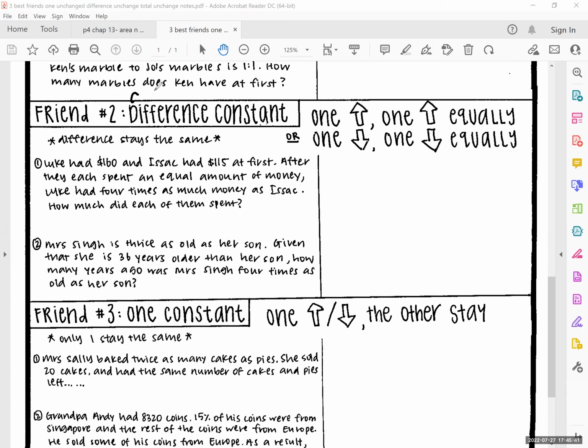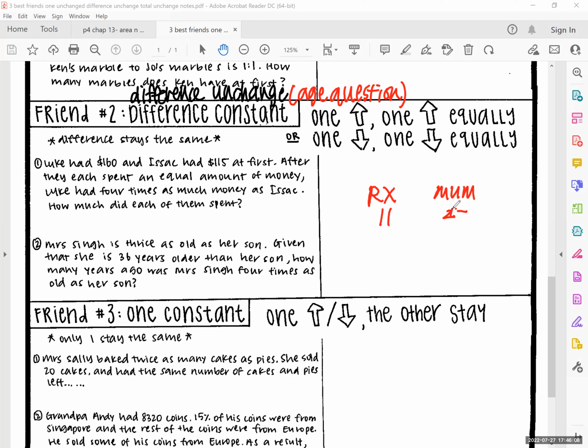Now, difference unchanged is always linked to this thing called age. Usually it's an age question. Meaning to say, for example, Rui Xiang, how old are you now? 11. How old is your mommy now? 45.